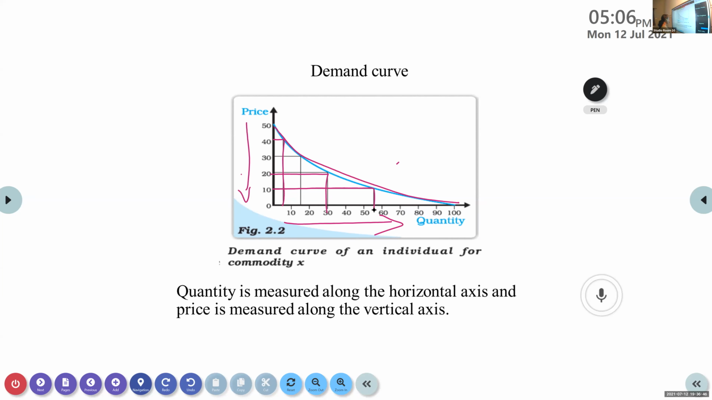What do you mean by law of demand curve or law of demand? What is the shape of the demand curve and why is it a downward sloping curve? What is the reason for that?